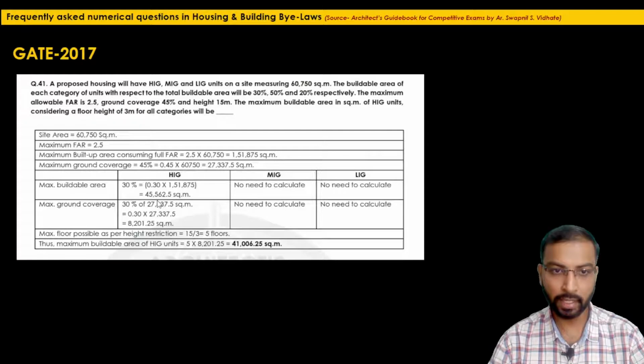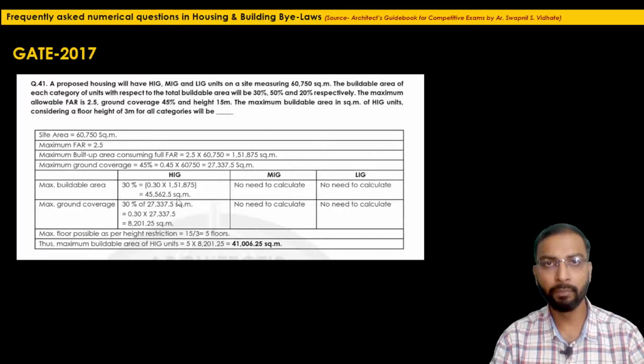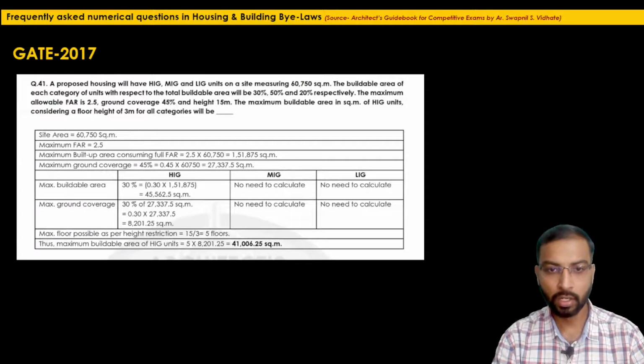If you simply subtract this figure 41,006.25 square meter from this figure 45,000, it will be the balance built up area which is available for the HIG category. So this can be a further step if this problem were more tricky, or it can be twisted in this way.